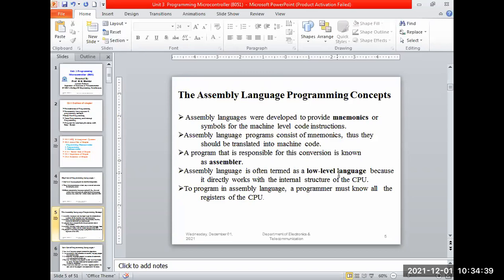So simple code written, move A comma #5, move R1 comma A, that forms the assembly language because it consists of some instructions, and in the instruction we have the mnemonics or the symbols or some directives. We saw in the last program, DB, defined byte as a directive, or ORG 004, like that. Easy. What the concept of assembly is, we saw that, and high level also. So just remember, assembly language is called as low level language.